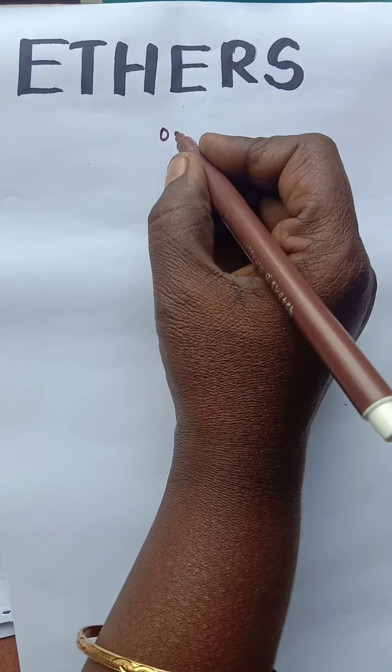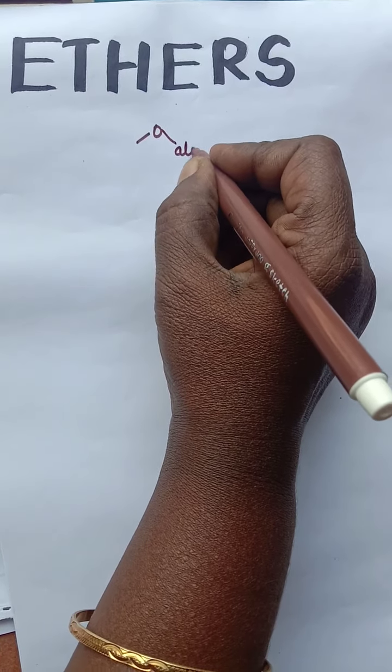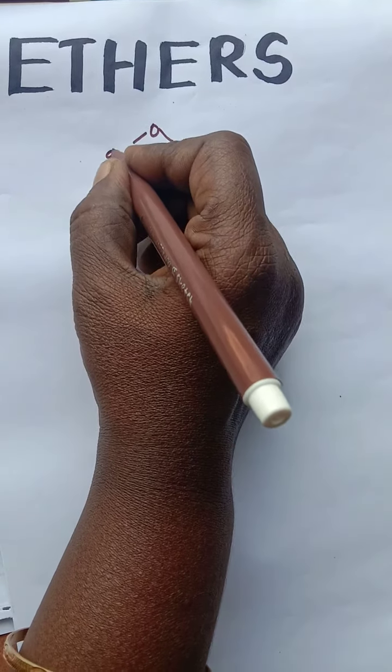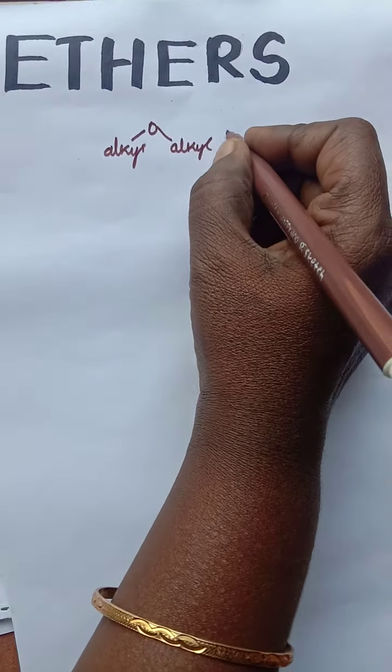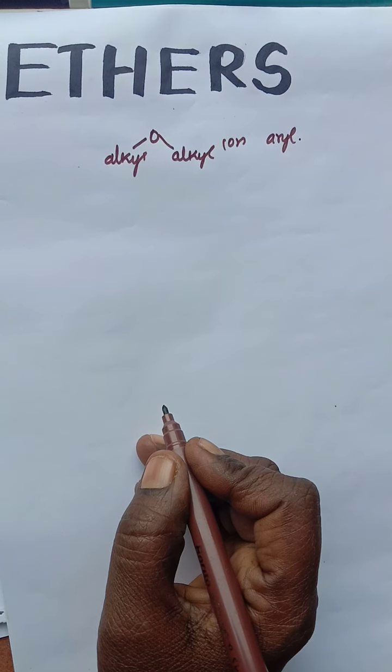Next topic is ethers. Ethers are organic compounds in which an oxygen atom is connected to two alkyl groups or aryl groups.